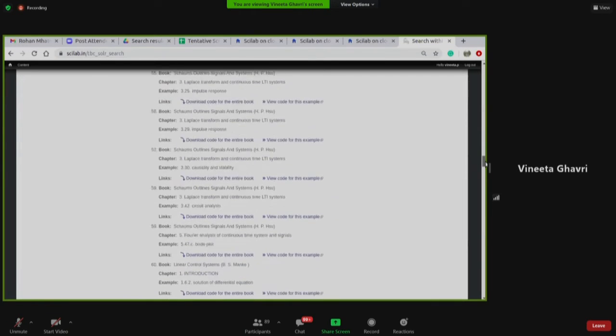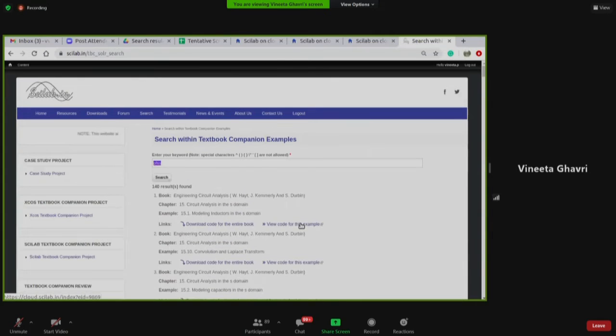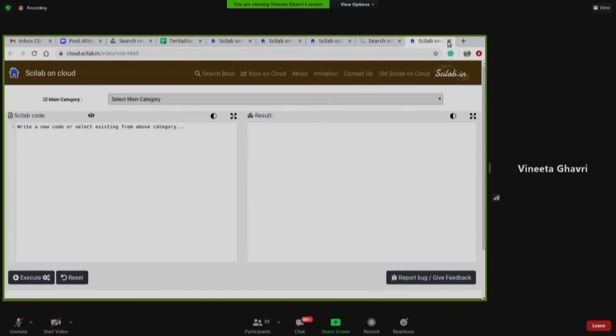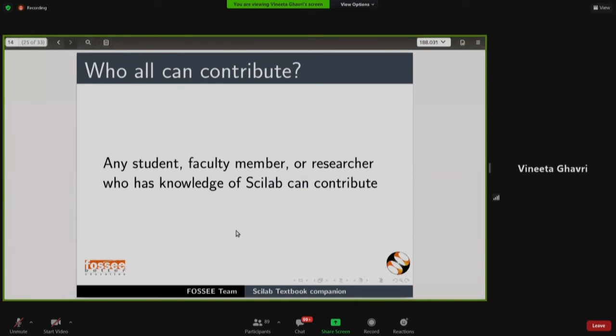So I can go on and see which book is suitable for me, and I can view that code, view this example. You can again go to this code and view it here on Scilab, right? So this is how you can use the codes for research, for learning, for teaching, etc. So that is TBC code search, an amazing resource for learning and teaching.